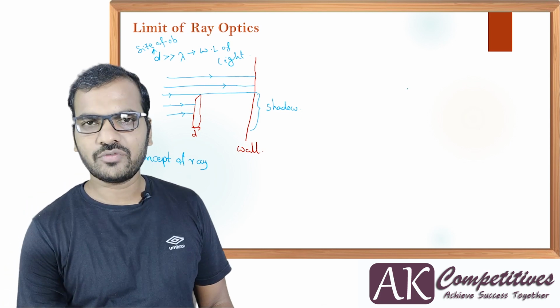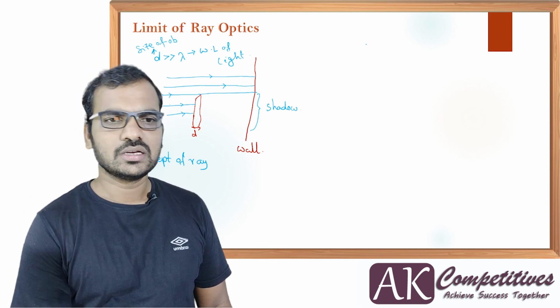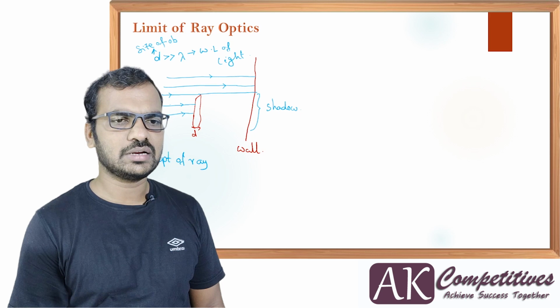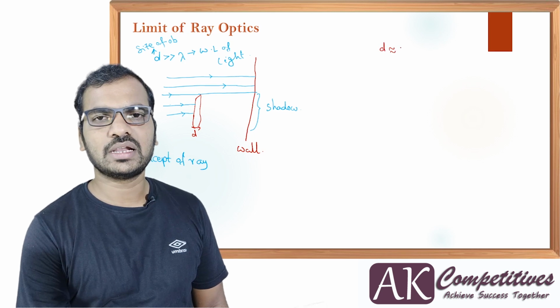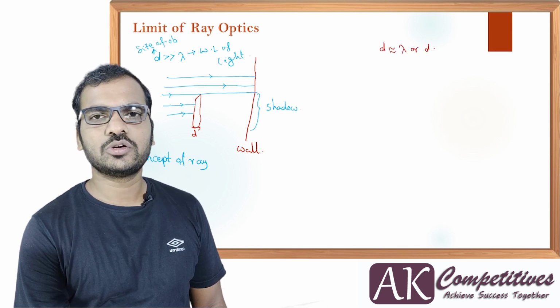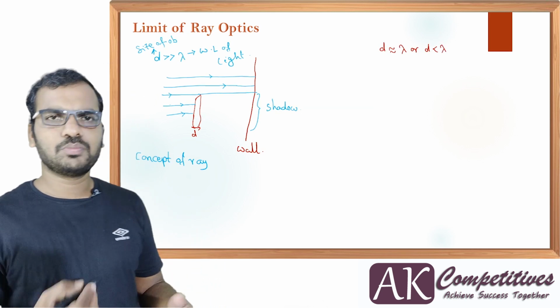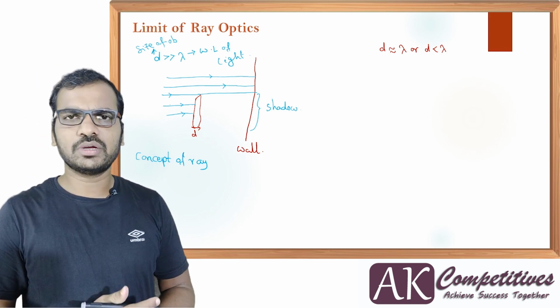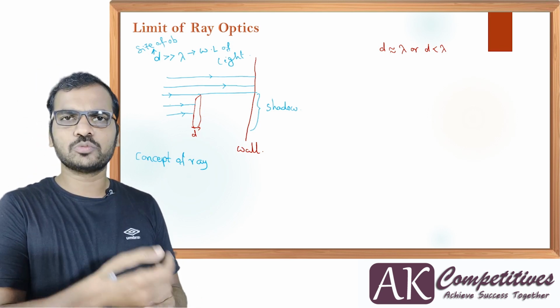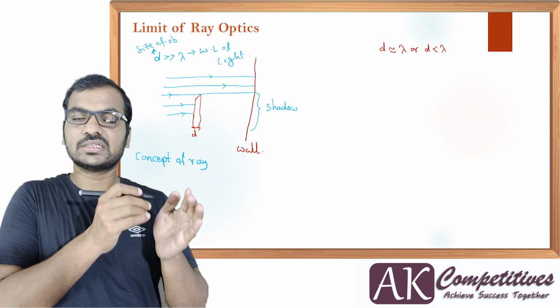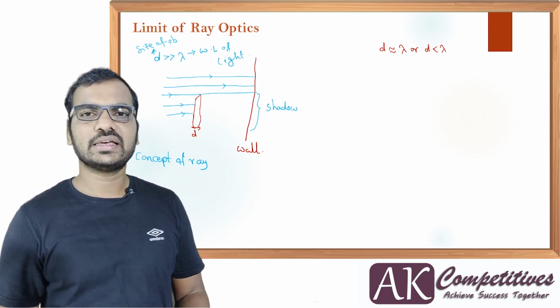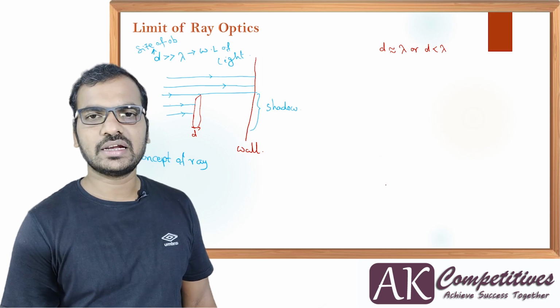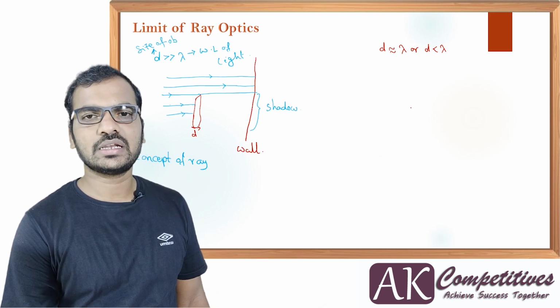And the other part, when the size of the object is different, let me tell you for your clarity: if D is incomparable to lambda, or D is smaller than lambda. When you go to the atomic level, the size of the object itself is going to be comparable to the wavelength or maybe smaller than that. Under that case, what happens to light? Let me draw the same kind of diagram once again.